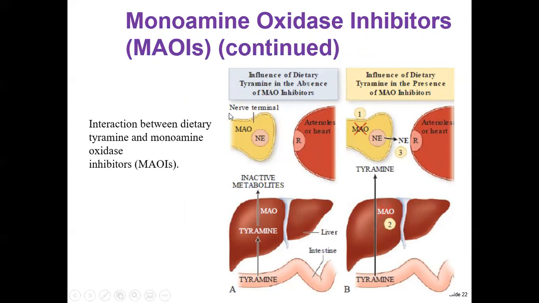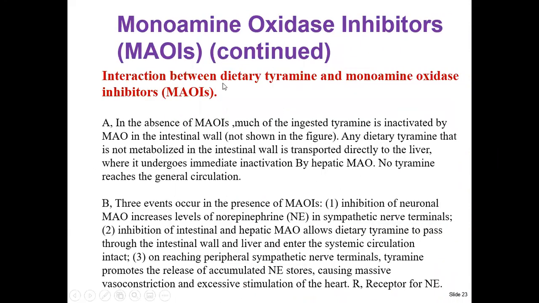Here is showing the normal nerve terminal, and this is the receptor, like the norepinephrine receptor is here. Then, the influence of dietary tyramine in the presence of a monoamine oxidase inhibitor. This medication stops the enzyme, and then the amount of neurotransmitter increases. Let me read it.